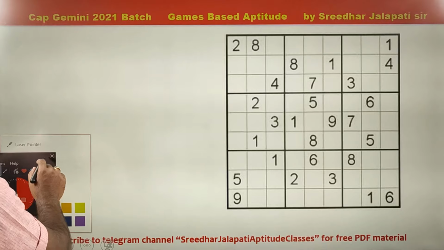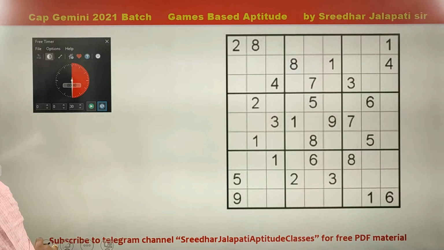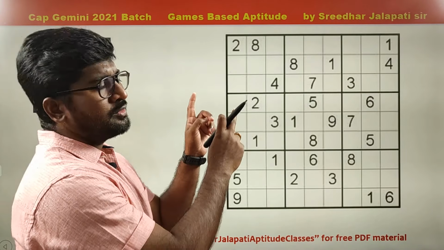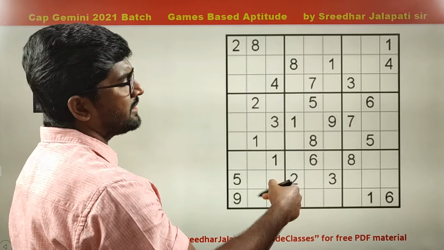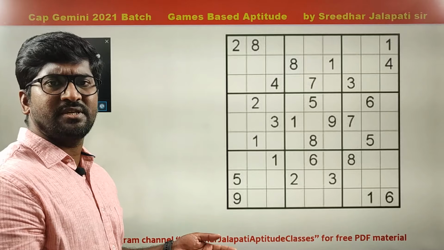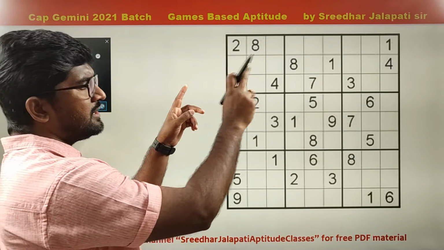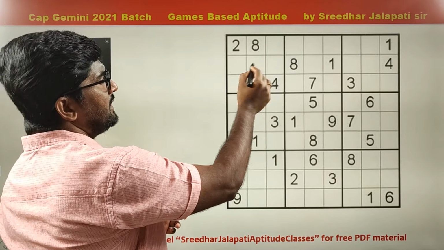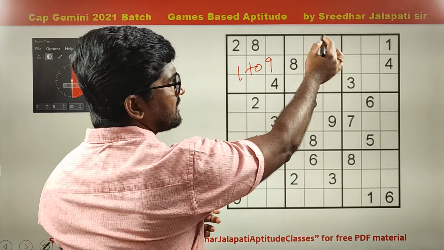Now you might be aware of Sudoku, a very popular brain activity. What is the Sudoku rule? It's a 9 by 9 grid. You will see different types of grids: 3 by 3, 4 by 4, 5 by 5, 6 by 6, 7 by 7, 8 by 8. Normally, we see a 9 by 9 grid, and that 9 by 9 is again divided into 3 by 3 smaller grids. In each grid, you must write 1 to 9.